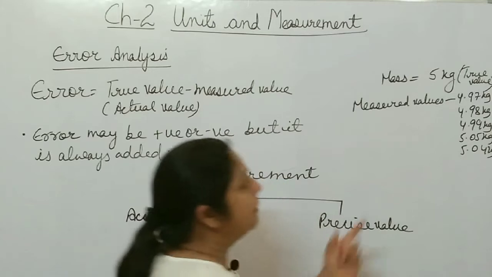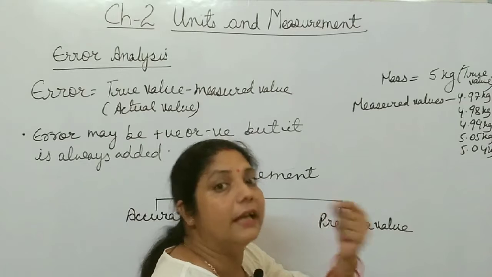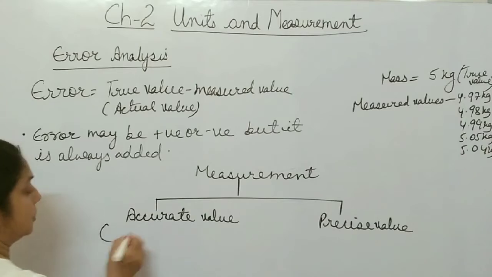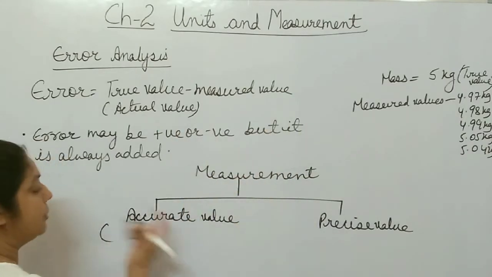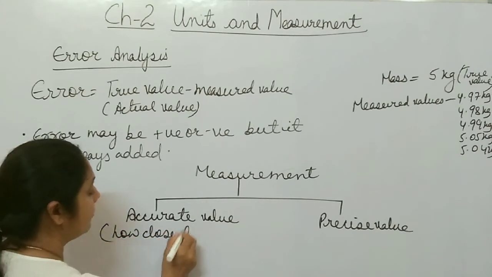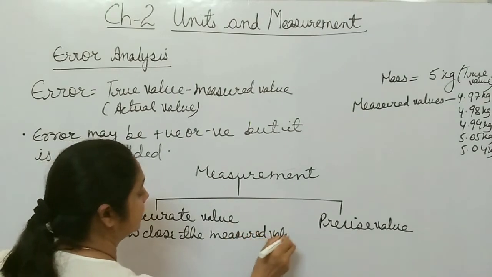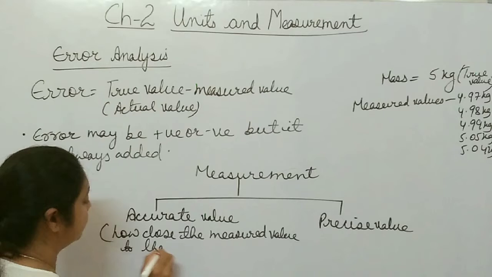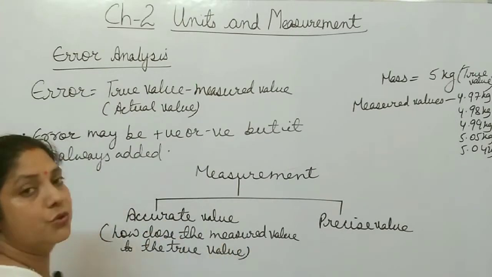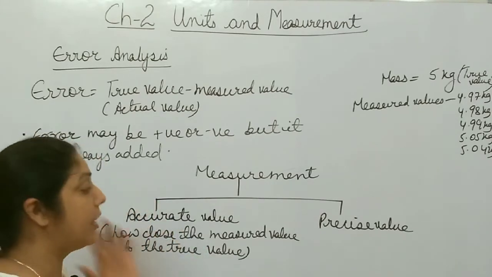So when the measured values are very close to the true value, you can say that it is an accurate value. Accuracy is more if it is very close to the true value. So accurate value refers to how close the measured value is to the true value or actual value. If it is closer to the true value, accuracy is more, and you get a more accurate value.